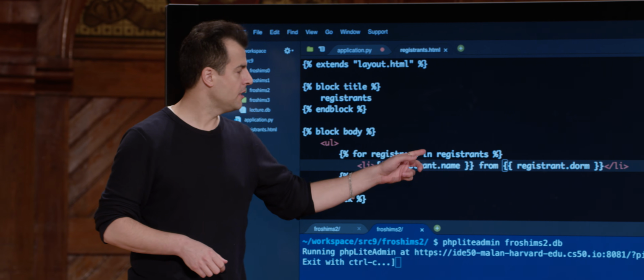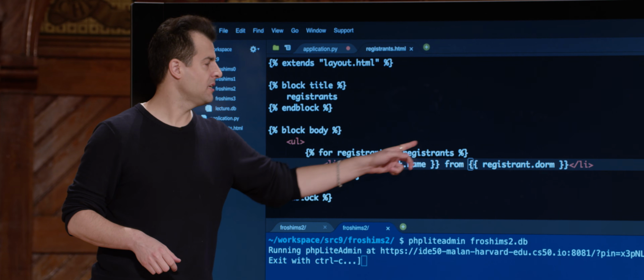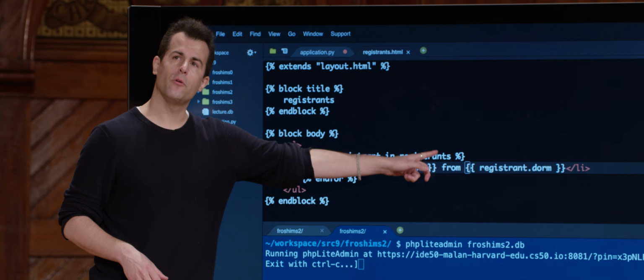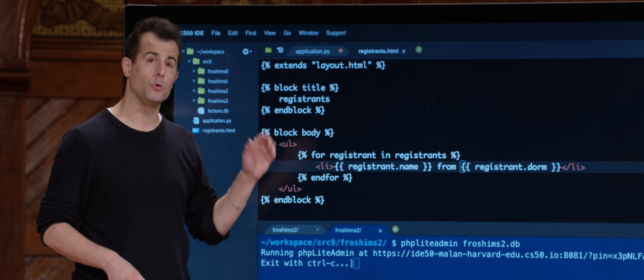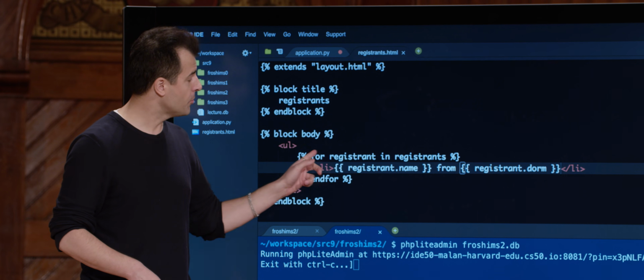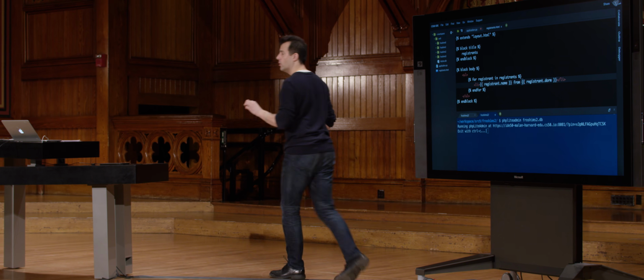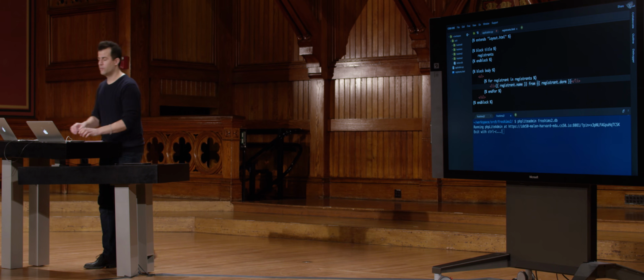And the only thing that's passed in is this thing here. Remember the named arguments, the name parameters that I passed into my render template method? It was registrants equals rows. This is really equivalent to iterating over the rows that came back from my database.